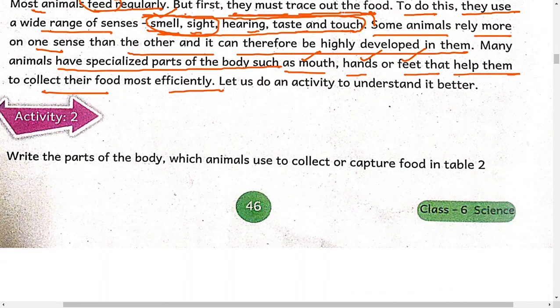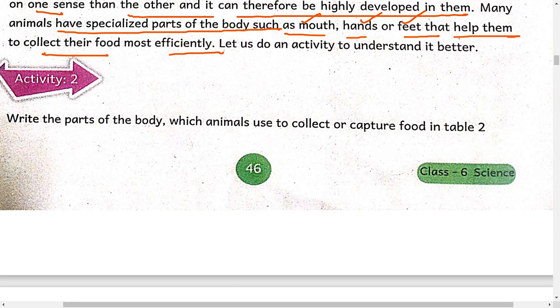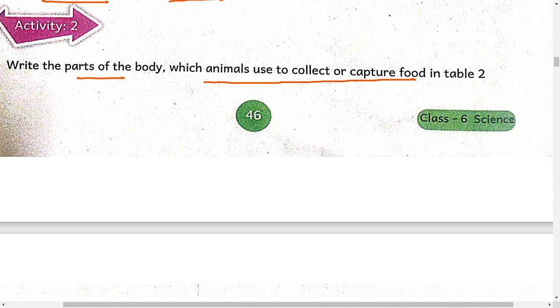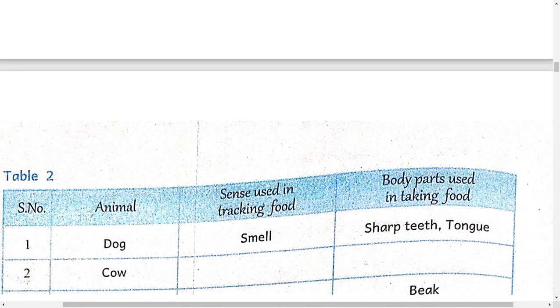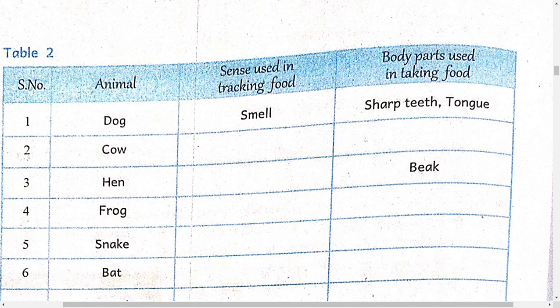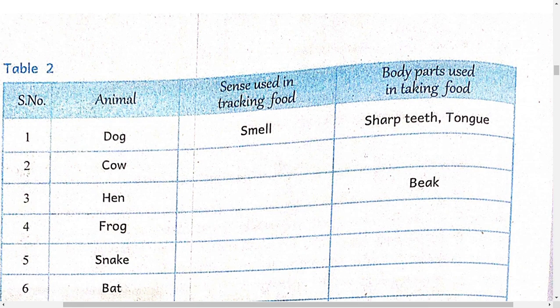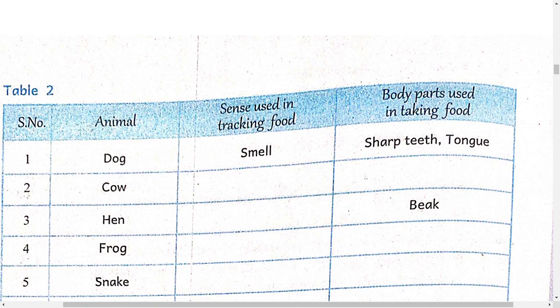See this table. In this table, write the parts of the body which each animal uses to collect or capture the food, in table 2. So now let us fill this table. The first one is a dog. Senses used in tracking food. Which sense is used to track the food?